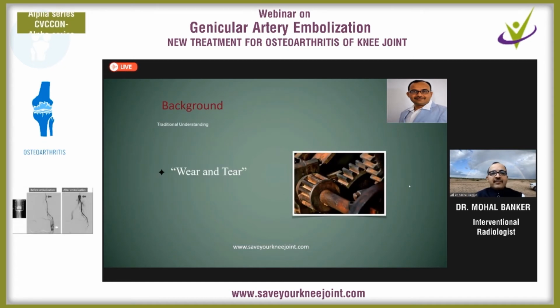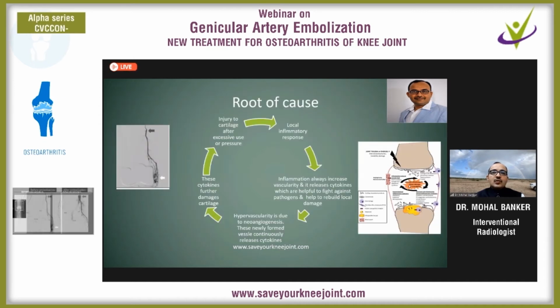Traditionally, we are thinking that wear and tear is the only culprit for osteoarthritis of the knee joint. If we use the knee joint more, then cartilage damage is going to happen. But this is true. But along with the wear and tear, there is a chronic inflammatory process going on within the joint. Let's understand this vicious cycle.